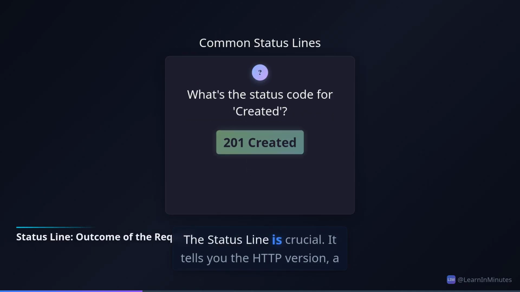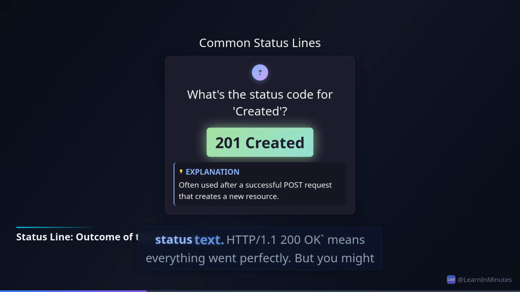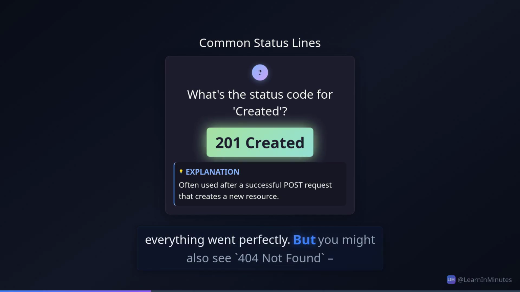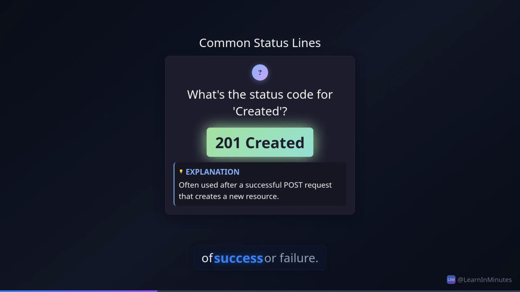The status line is crucial. It tells you the HTTP version, a numeric status code, and a human-readable status text. HTTP/1.1 200 OK means everything went perfectly. But you might also see 404 Not Found, a classic. We'll dive deep into status codes later. But for now, know this is your first signal of success or failure.